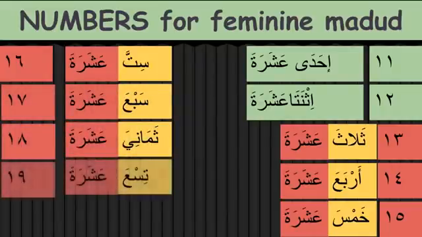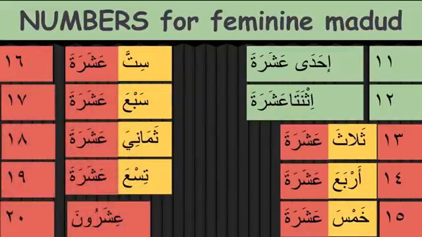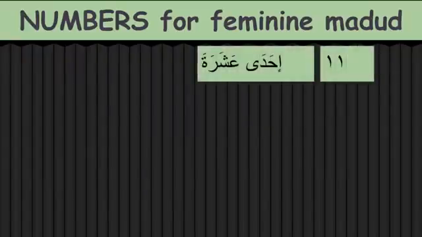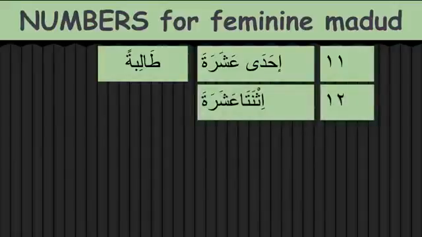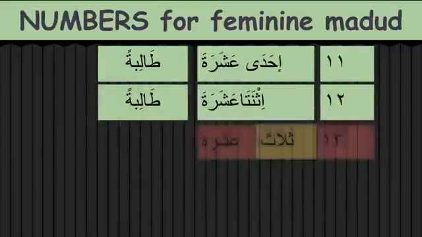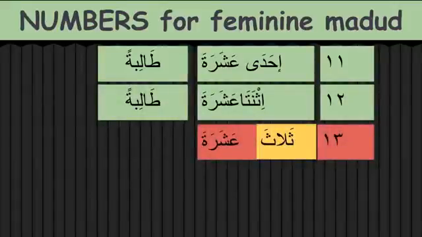thamaniya ashara, tis'a ashara, ishrun. So if you say ishrun, it remains ishrun for masculine and feminine. So everything else changes from 13 to 19. Let's give an example. So you say ihda ashara talibah. See, talibah again is a tamiz, singular indefinite mansoob noun, from 11 to 20, what we are learning today. So ithnata ashara talibah. So at 13 things change.